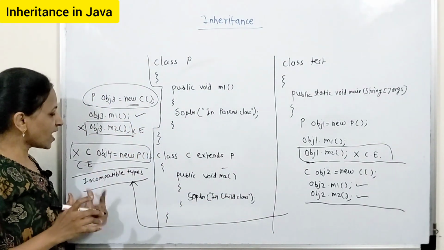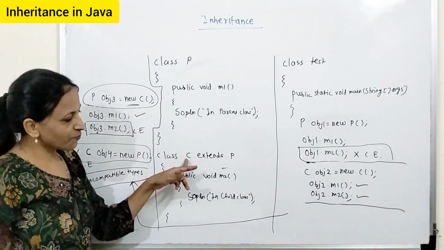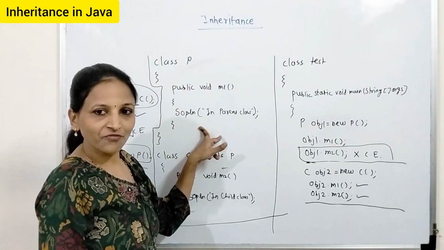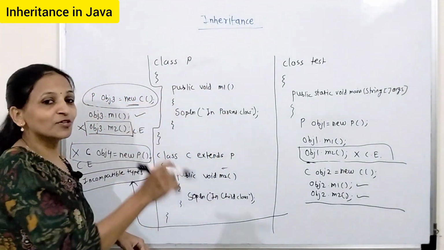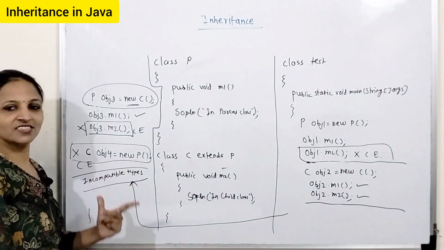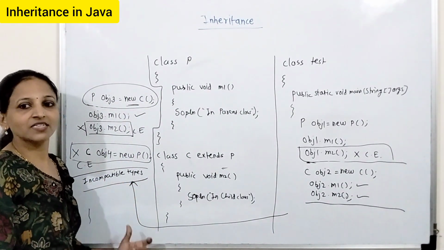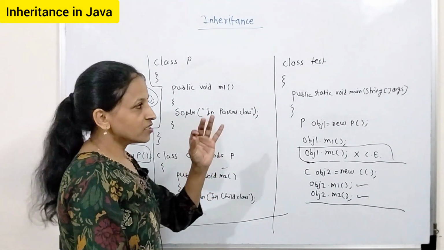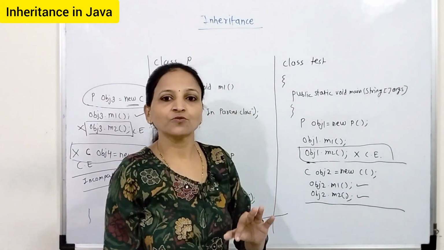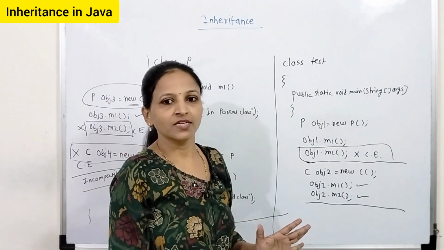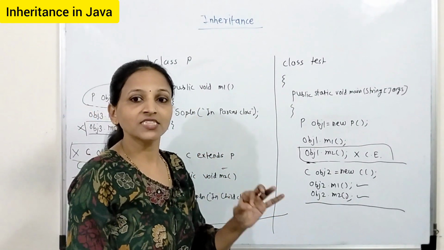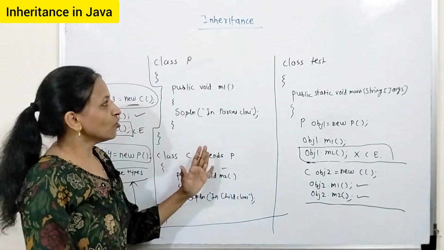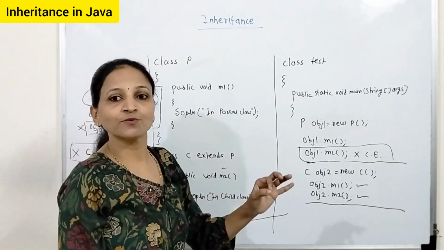And the last point is, suppose you are creating a reference of type child, and inside that you are storing the reference of a parent class object, then this is not allowed. Keep in mind these points. These are very much important. Okay, and this inheritance concept we have to use for reusability. Getting? And one more point, this is called an is-a relationship. That's it.